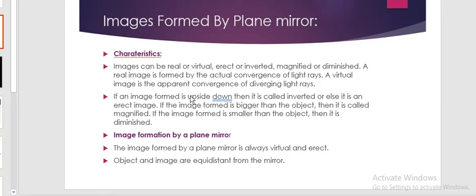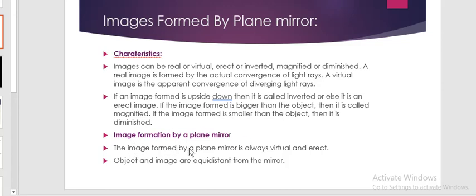If an image formed is upside down, then it is called inverted, or else it is called an erect image. If the image formed is bigger than the object, then it is called magnified. If the image formed is smaller than the object, then it is called diminished. Image formation by plane mirror.